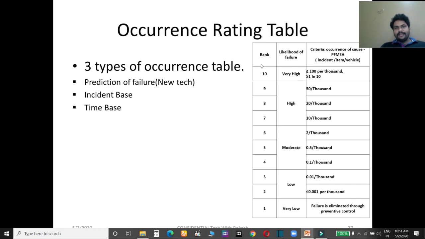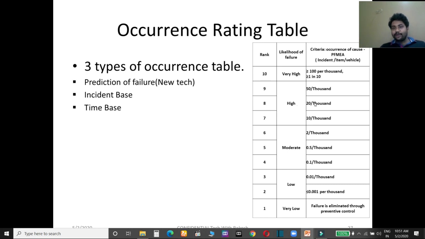So like that, in the occurrence table also 10 ratings have been given, 1 to 10, 1 for very low and 10 for very high, and here quantity has been defined. Suppose the occurrence of your product defect, taken on an incident basis, is greater than 100 per thousand, then you have to give very high, a 10 rating. When 50 per thousand, then high, 8 rating.